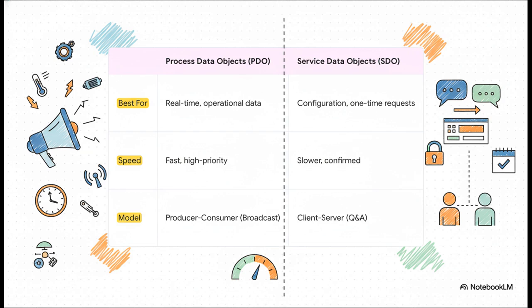On the other hand, you have Service Data Objects, or SDOs. These are for reliability. An SDO is like a direct private conversation. It's a question and answer session, used to configure a device or ask for a very specific piece of info. It's slower, but it's a confirmed handshake.